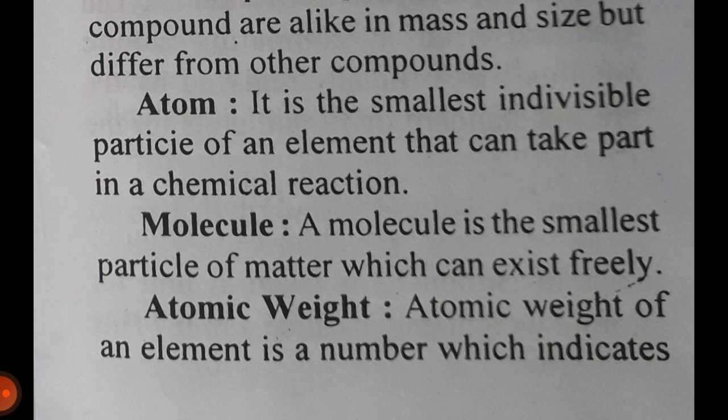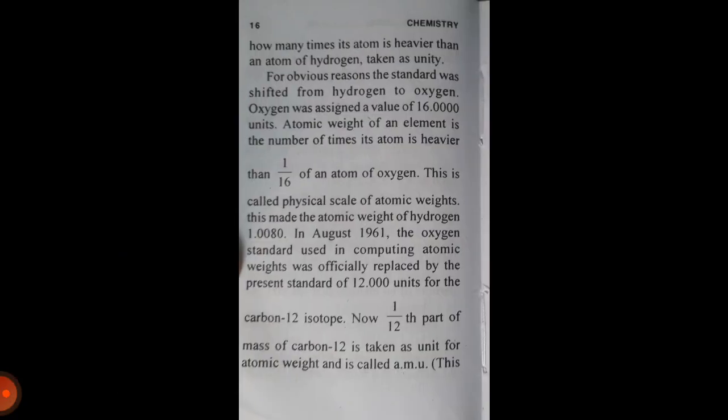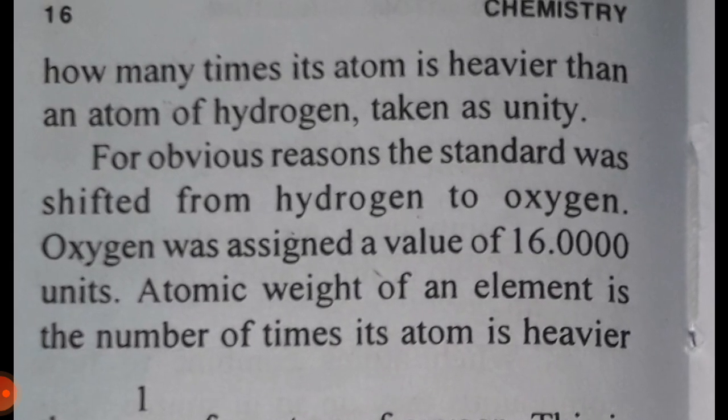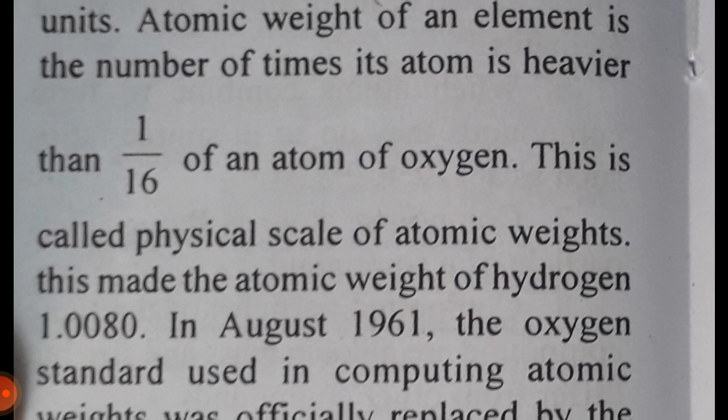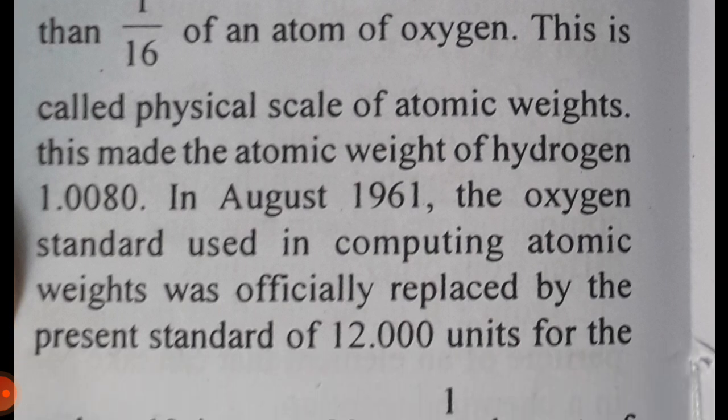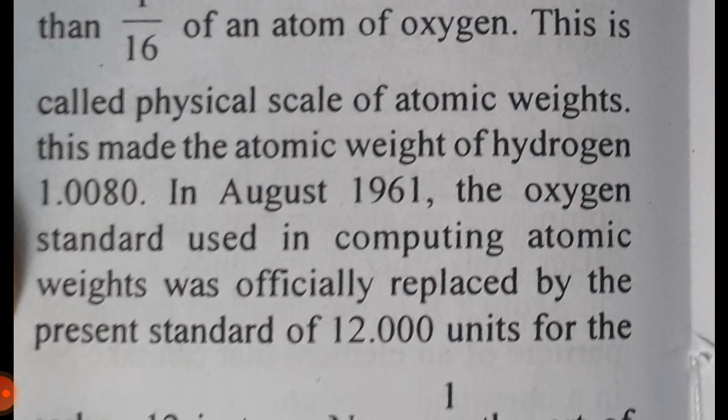Atomic weight. Atomic weight of an element is a number which indicates how many times its atom is heavier than an atom of hydrogen taken as unity. For obvious reasons, the standard was shifted from hydrogen to oxygen. Oxygen was assigned a value of 16 units. Atomic weight of an element is the number of times its atom is heavier than 1/16 of an atom of oxygen. This is called the physical scale of atomic weight.